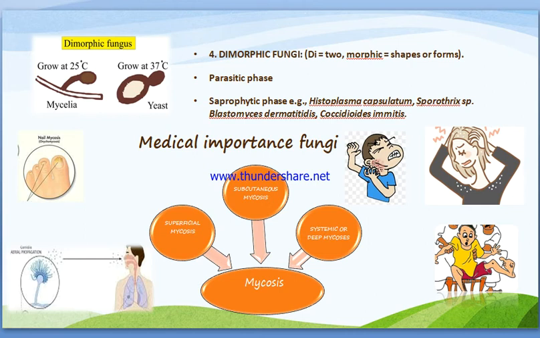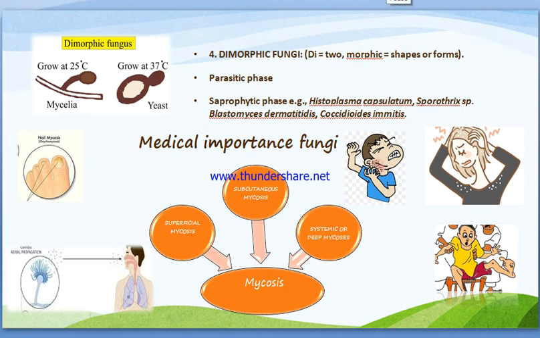Now we are going to see the term mycosis. Although there is vast diversity in the fungi kingdom, only about 100 species are of medical importance, and the human infections they cause are usually termed mycosis. So mycosis is nothing but fungal infection in humans. Based upon the site of infection, these mycotic fungi are classified into 3 types: first superficial, second subcutaneous, and third deep or systemic mycosis.